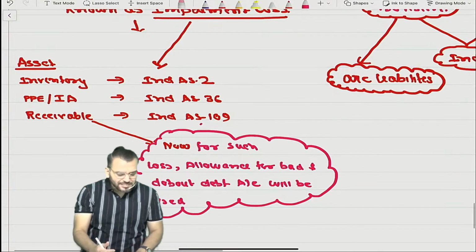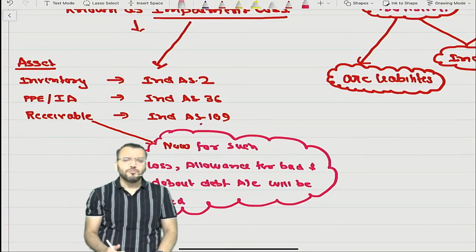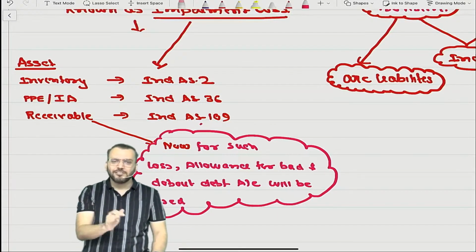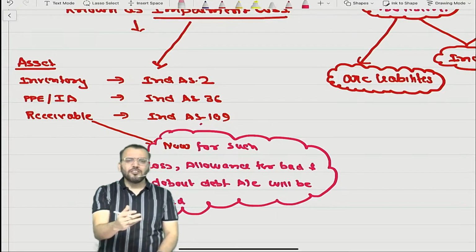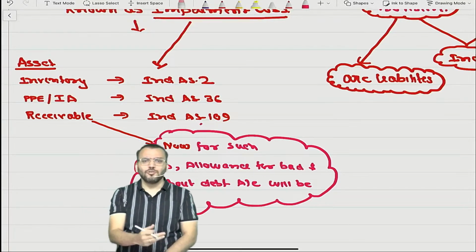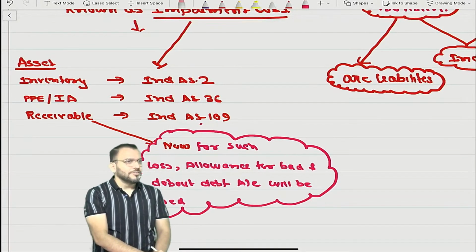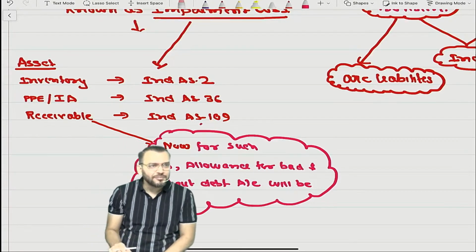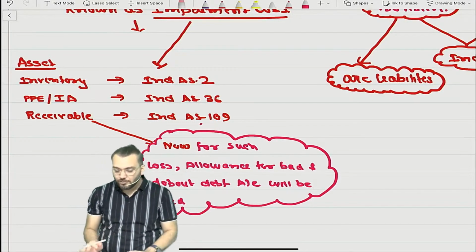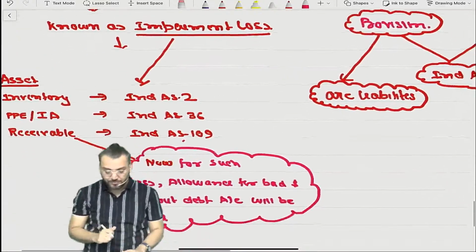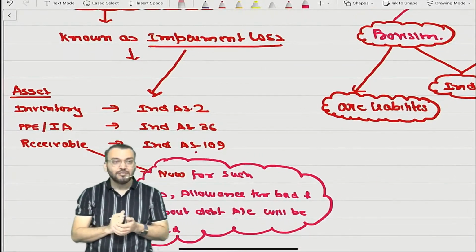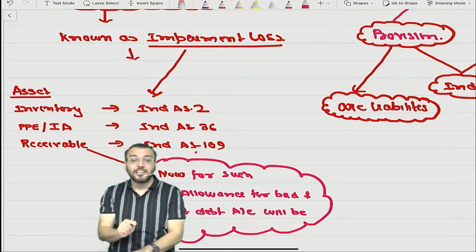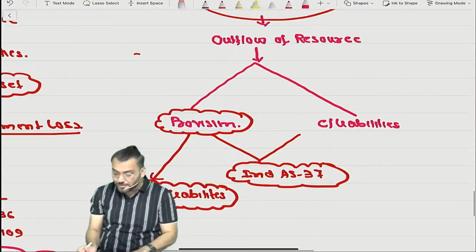Correct. There are some other assets also, but right now I don't want to discuss other assets. Automatically it will be covered in later classes. Because if I say biological asset, you will die right now. You don't know what a biological asset is. There are many other assets which you don't know right now, so I'm not giving the reference of that asset. Have you understood the difference? These are covered under specific Ind AS. This is not covered under Ind AS 37. The scope of Ind AS 37 is this.